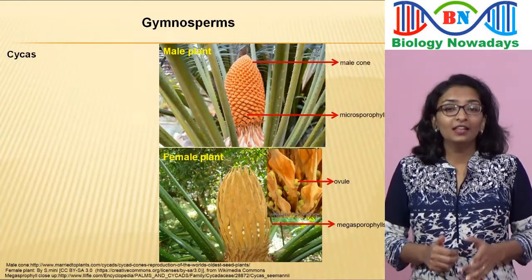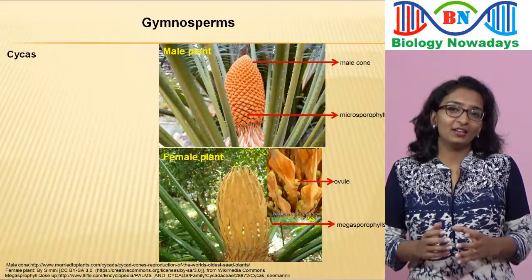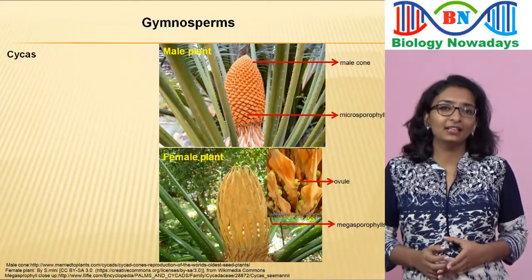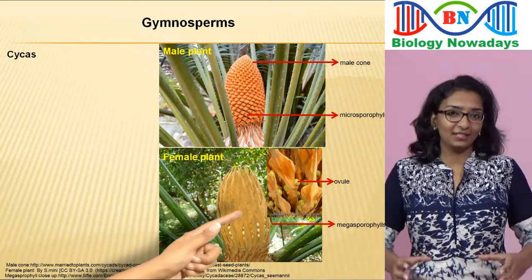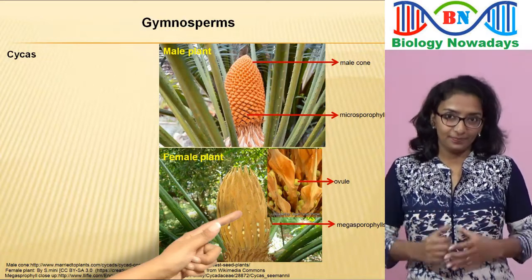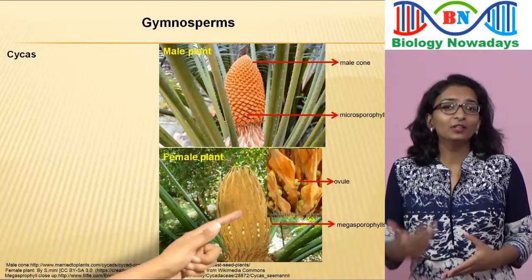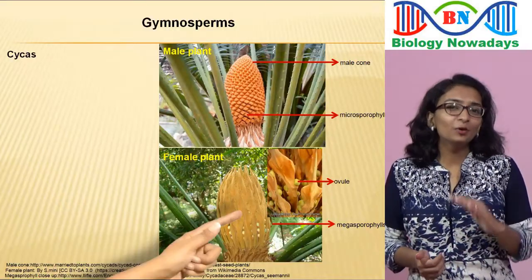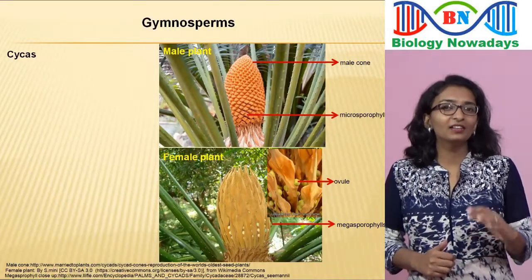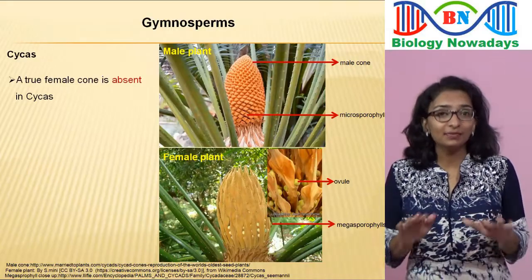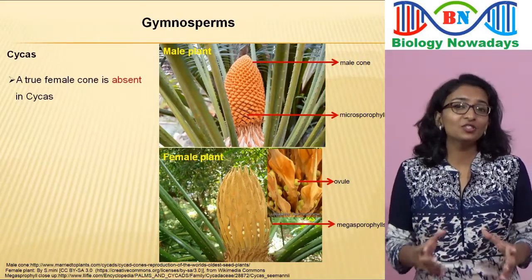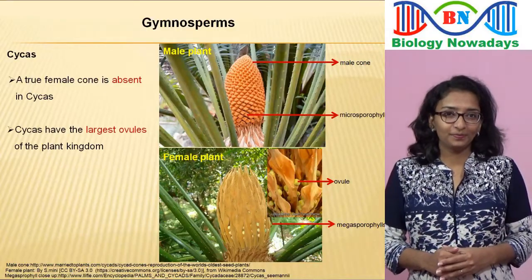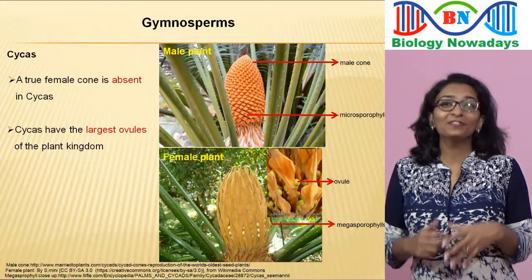But in Cycas, the megasporophylls are not arranged around a central axis in a cone. Instead, they are loosely arranged at the stem apex that appears like a rosette. Sometimes it may look like a cone, but it is not a true cone. So, a true female cone is absent in Cycas. Cycas plants have the largest ovules of the plant kingdom. So, let's see the structure of a Cycas ovule.